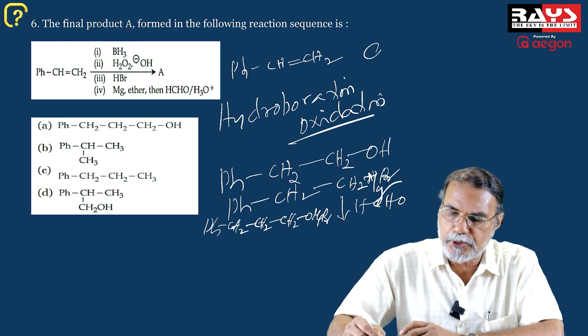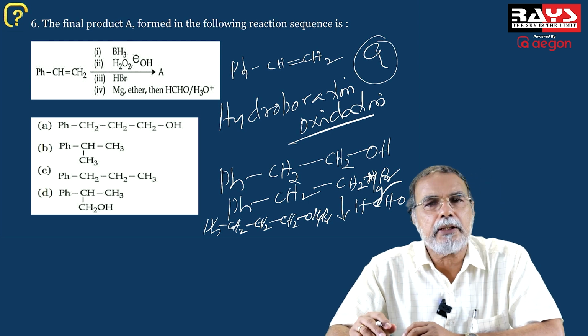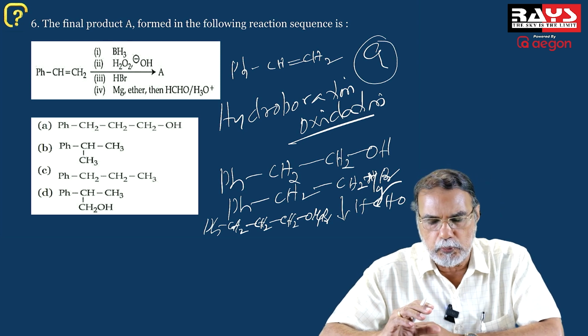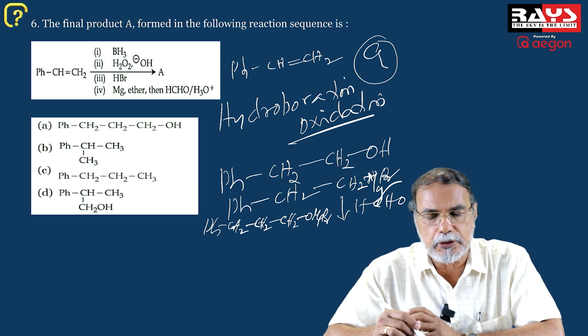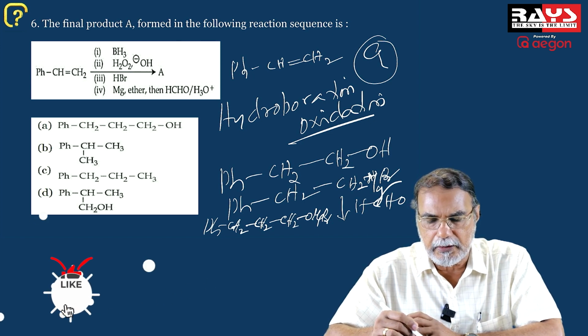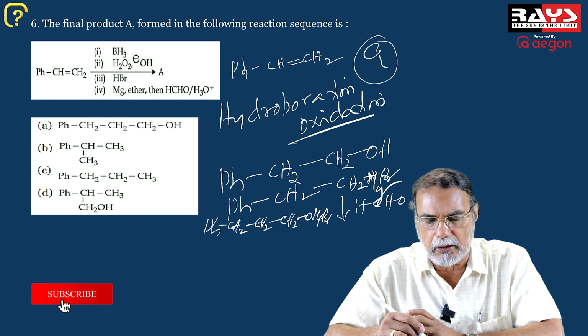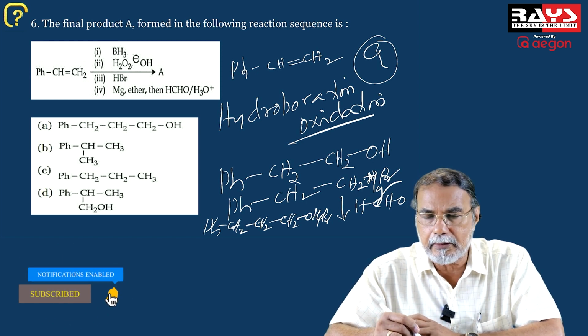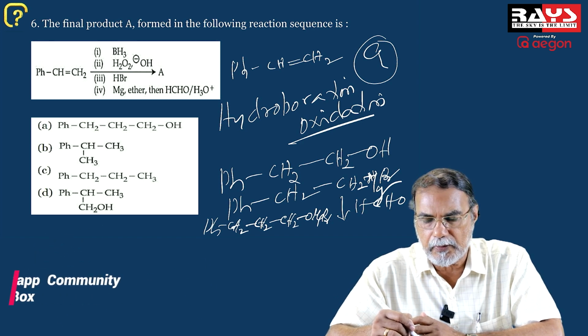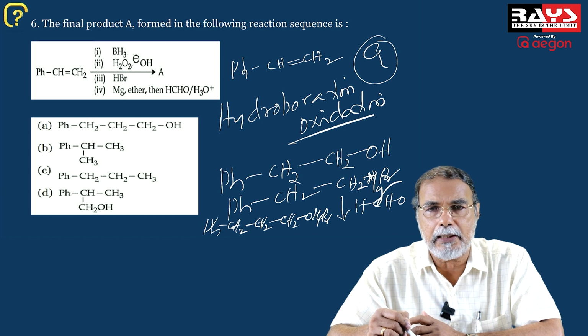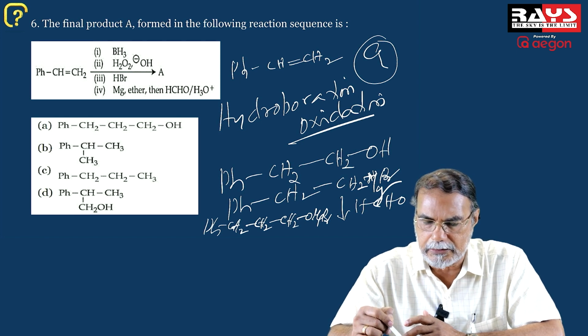That is option A. It's a good question because you have to know at least 3 or even 4 reactions. Hydroboration oxidation, 1 reaction. Then reaction of the alcohol with HBr, replacement of OH by Br. And then the formation of the Grignard reagent, magnesium in ether medium, and then the reaction with formaldehyde, followed by hydrolysis.